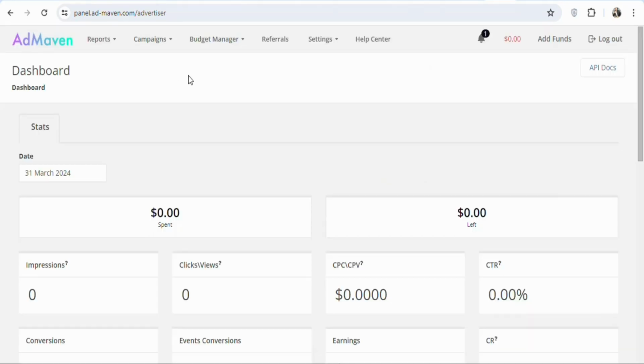Once you create your account and log in, you're going to see a page like this. The next step is that you have to click right here, campaigns. Once you click on it, you have to select the type of campaign that you want to create. You can create a push campaign, you can create a pop under campaign. Any of them that you want, you can select it. In this case, I'm going to create a push campaign, so click on it.